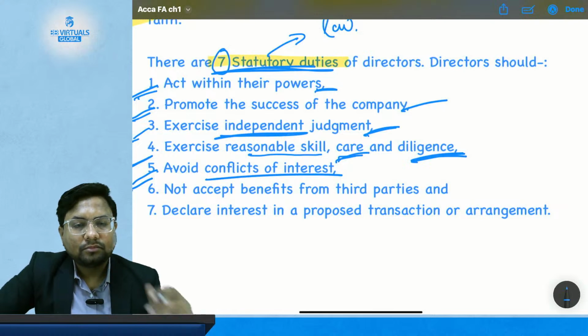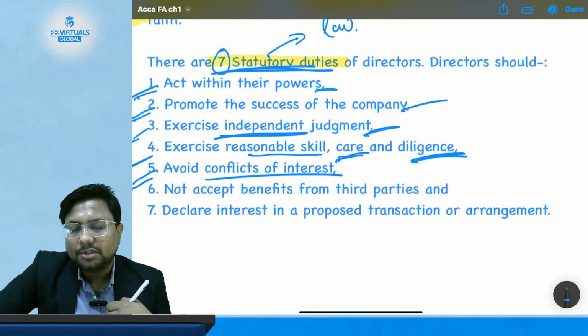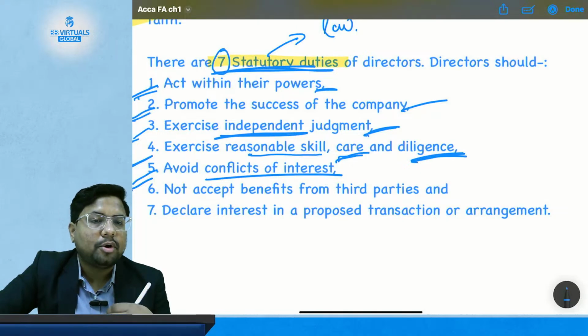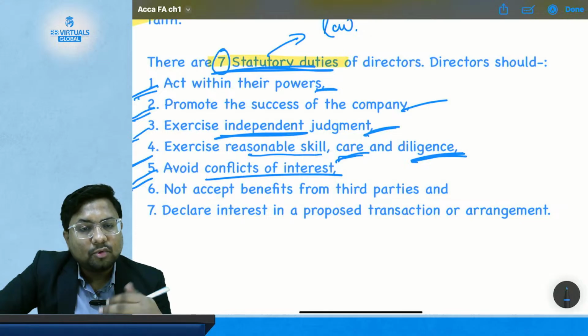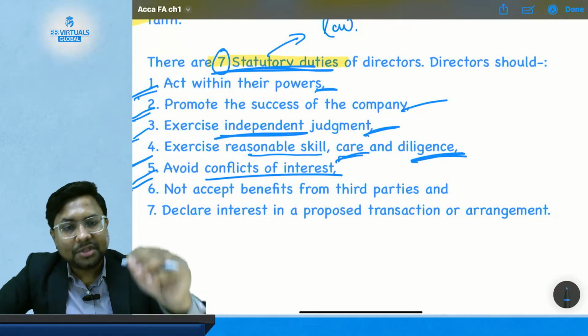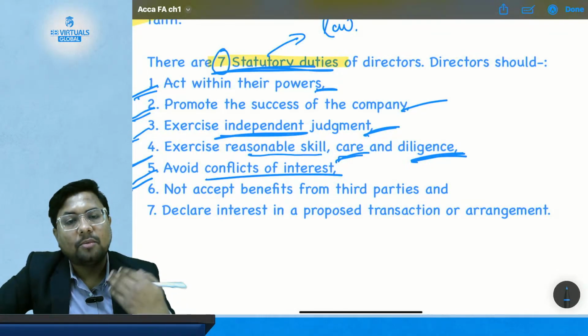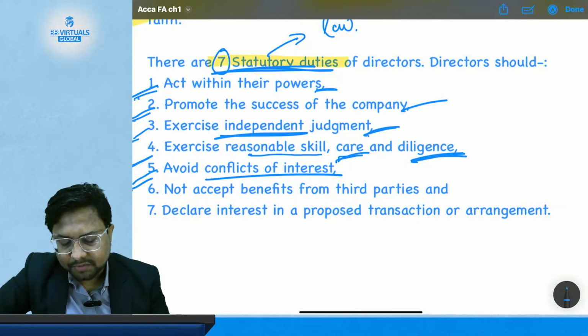Suppose the company is choosing the vendor to give an order, and one of the vendors is my friend. So if the company is going to choose that vendor, and I am pushing that vendor to the company to choose this vendor only, this is a conflict of interest. So the director should avoid the conflict of interest.